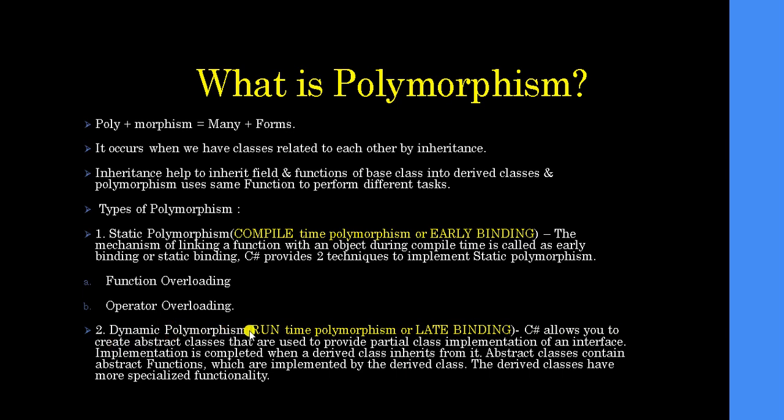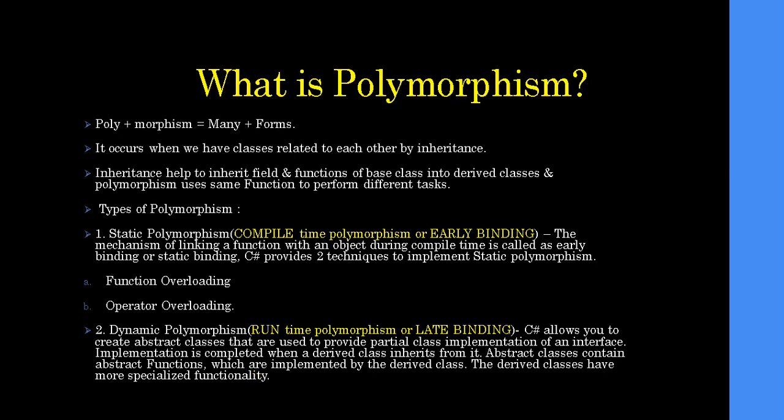Then we have dynamic polymorphism, also known as runtime polymorphism or late binding. C# allows you to create abstract classes that are used to provide partial class implementation of an interface. Implementation is completed when a derived class inherits from it. An abstract class contains abstract functions which are implemented by the derived class. The derived class has more specialized functionality.